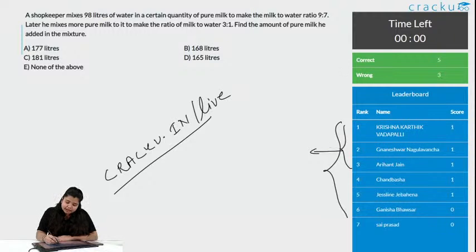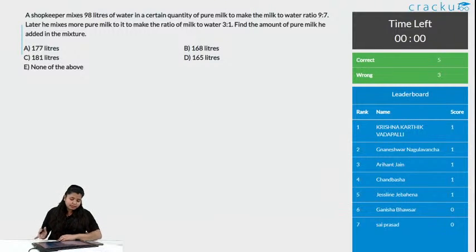We have 5 correct answers and 3 wrong answers. Let us see how we solve this. Okay, we will see whether it is D or B. Let us solve the question first.